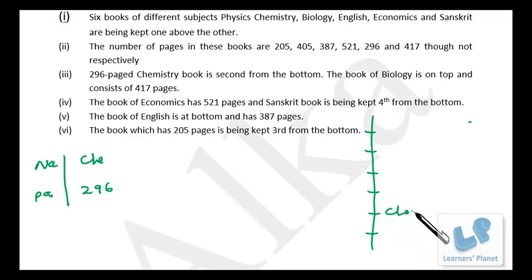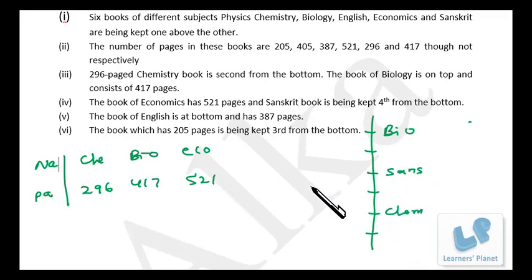So that is chemistry. The book of biology is on the top and consists of 417 pages. The big book of economics has 521 pages. The Sanskrit book is kept 4th from the bottom: 1, 2, 3, 4th. Sanskrit. The book of English is at the bottom and has 387 pages. English, 387.